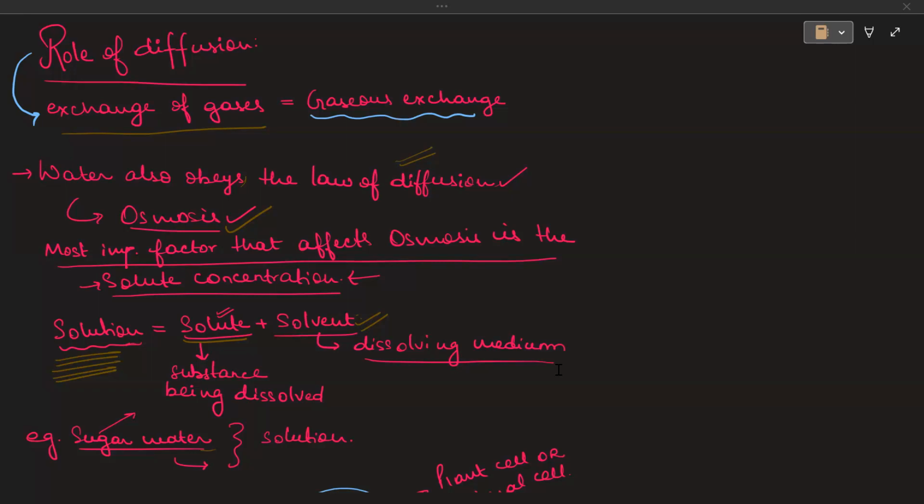Now moving forward, see, water would also obey the law of diffusion, but there is one thing: the diffusion of water, or you can say the movement of water, is known as osmosis.